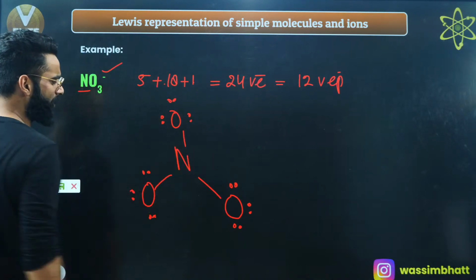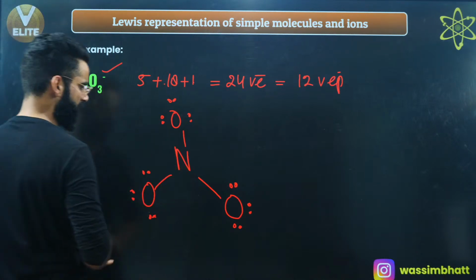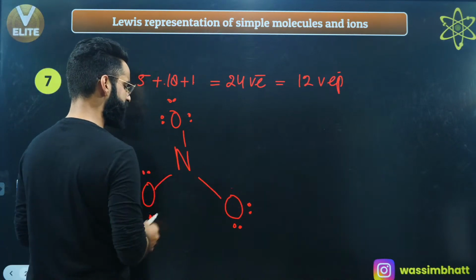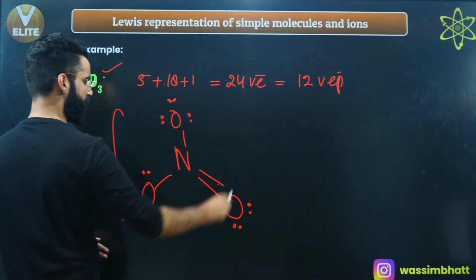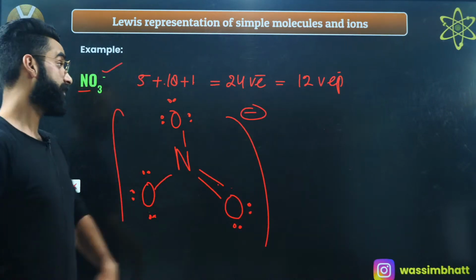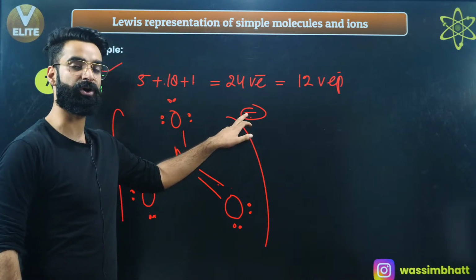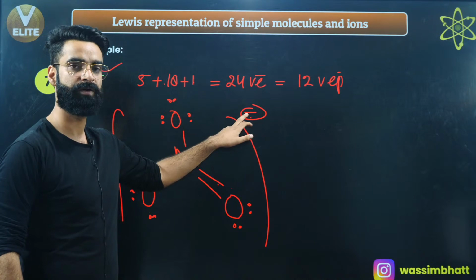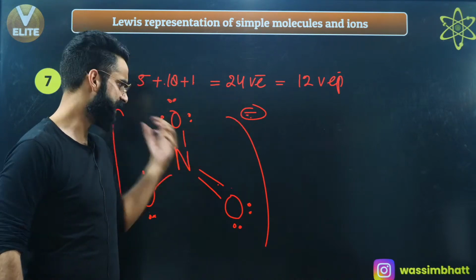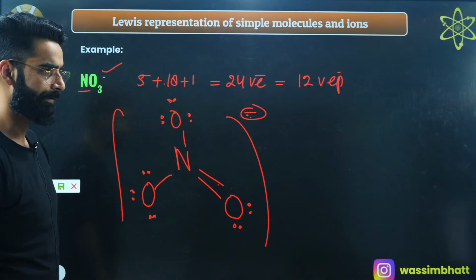But is the octet of nitrogen complete? No way. Nitrogen has only 6 electrons in its outermost shell. So remove one electron pair from any of the oxygens and put a double bond. This is going to be the structure of your NO3 negative. But on which atom exactly is this negative charge? That's something the formal charge concept is going to let me know, and we'll be discussing that too.